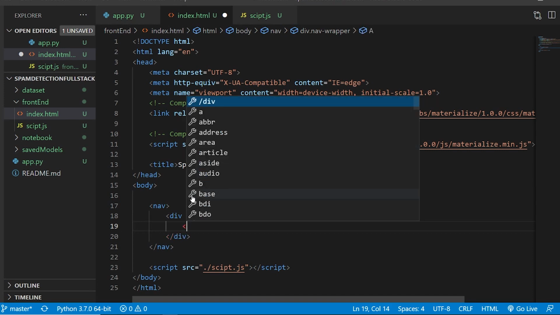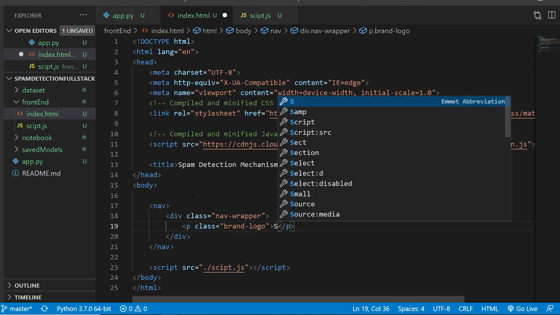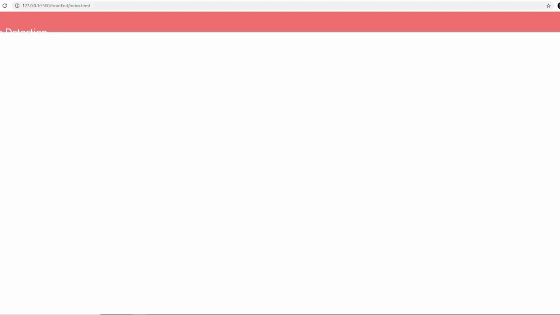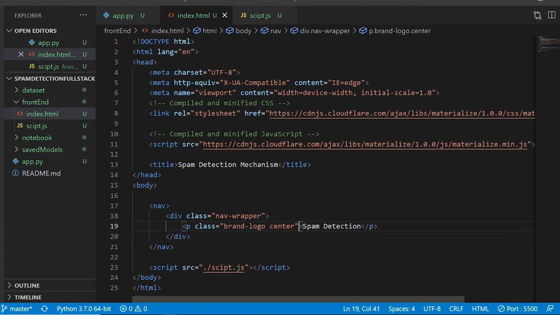And now here with a p tag, I can say class brand-logo, and here I can say Spam Detection. All right, and I can save it. And now in VS Code, you just have to click Go Live. So this is the server, and it is coming up over here. Now I'll make some changes. I'll say center, and now let me check it.